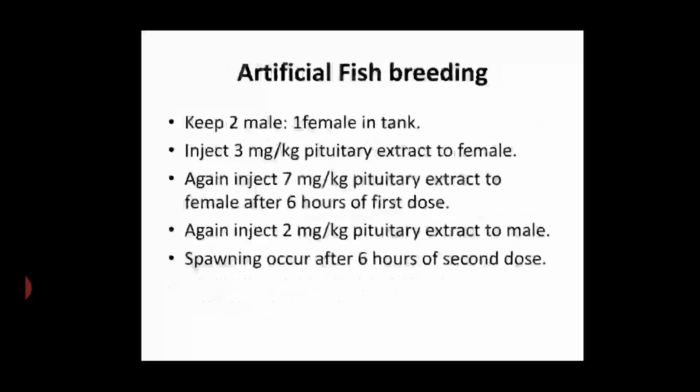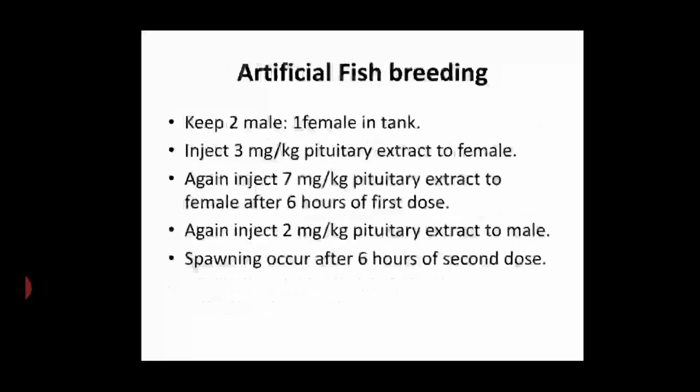How to breed the fish artificially? Some techniques are here. First of all, you should keep 2 males and 1 female in the tank. That means a 2:1 ratio. That means if you keep 40 males in a tank, you should keep 20 females there. In this way, you should manage the tank.